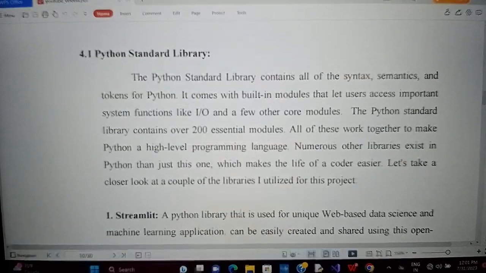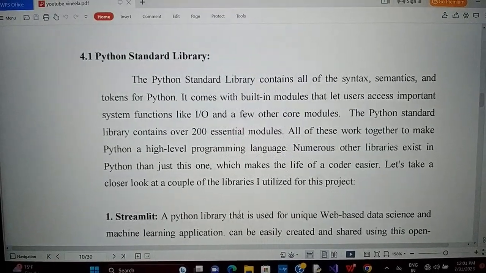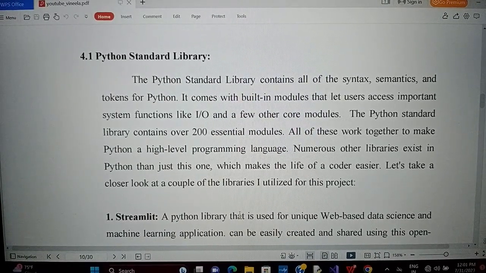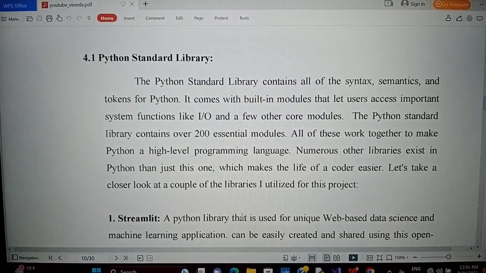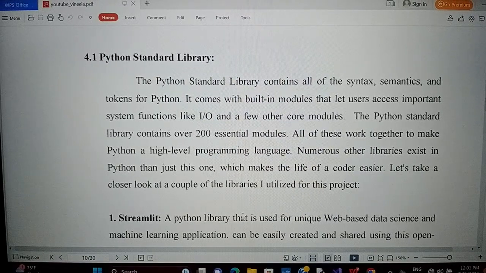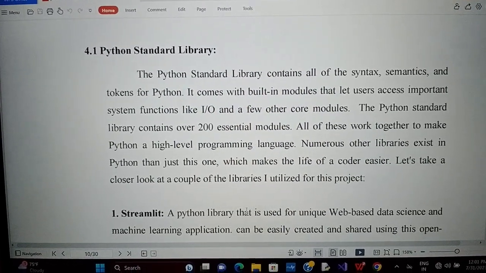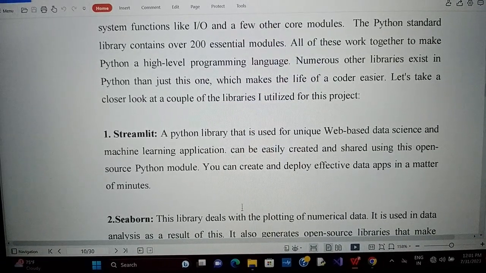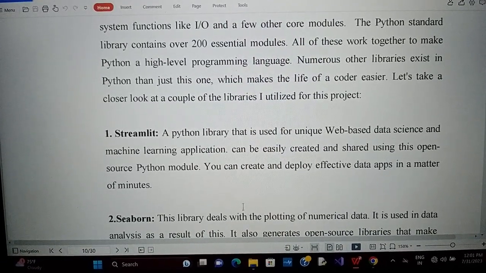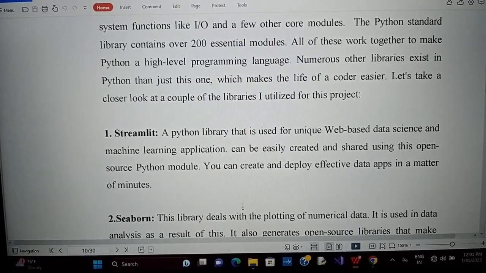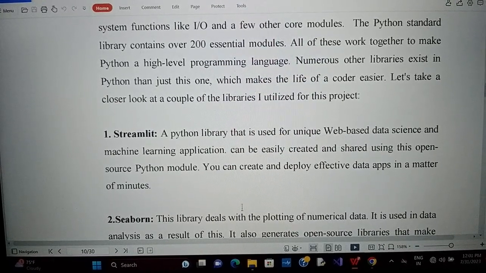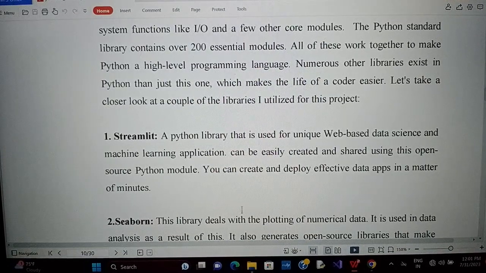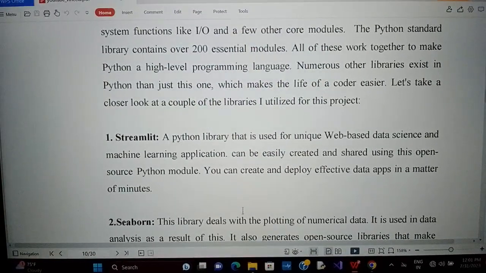Numerous other libraries exist in Python than just this one, which makes the life of a coder easier. Let's take a closer look at a couple of libraries I utilized for this project. Streamlit is a Python library used for creating unique web-based data science and machine learning applications, which can be easily created and shared using this open source Python module. You can create and deploy effective data apps in a matter of minutes.